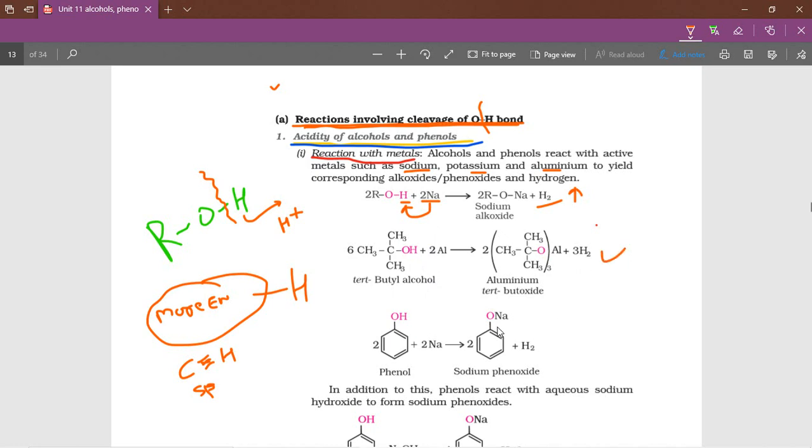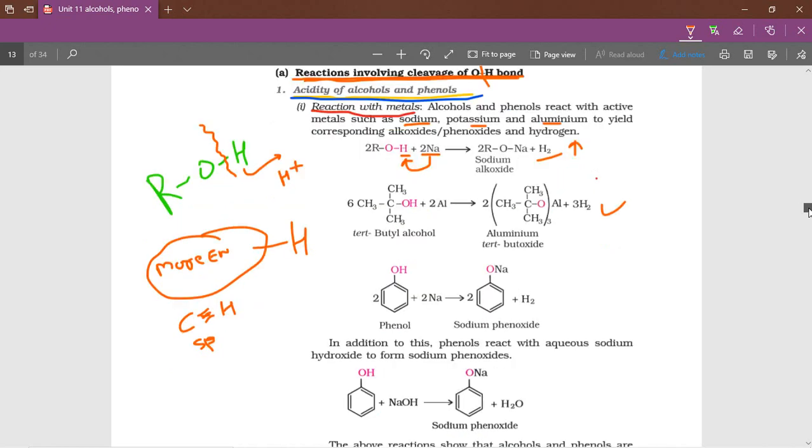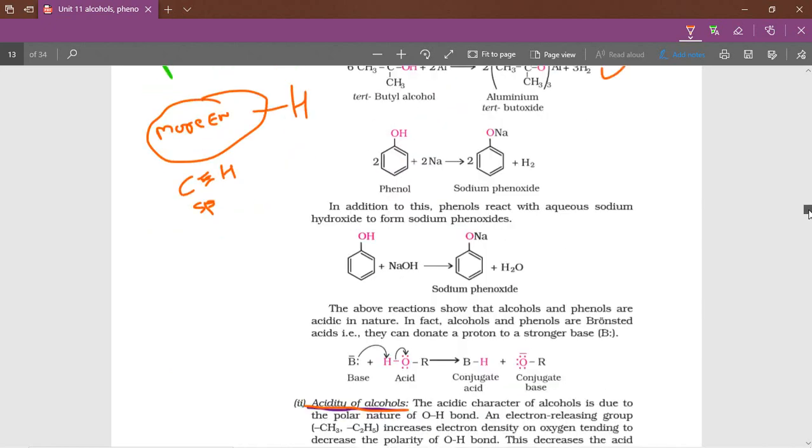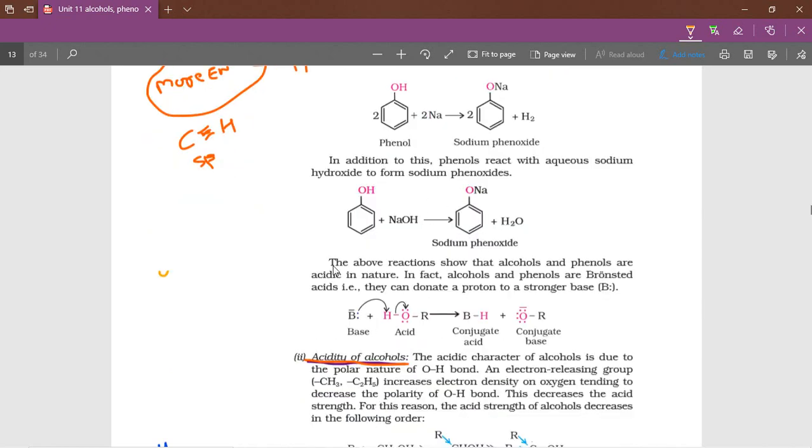Same reaction here with phenols. Phenol has the same functional group, so it easily produces hydrogen gas. Compared to alcohols, phenols are more acidic. Phenol and alcohol are acidic in nature.